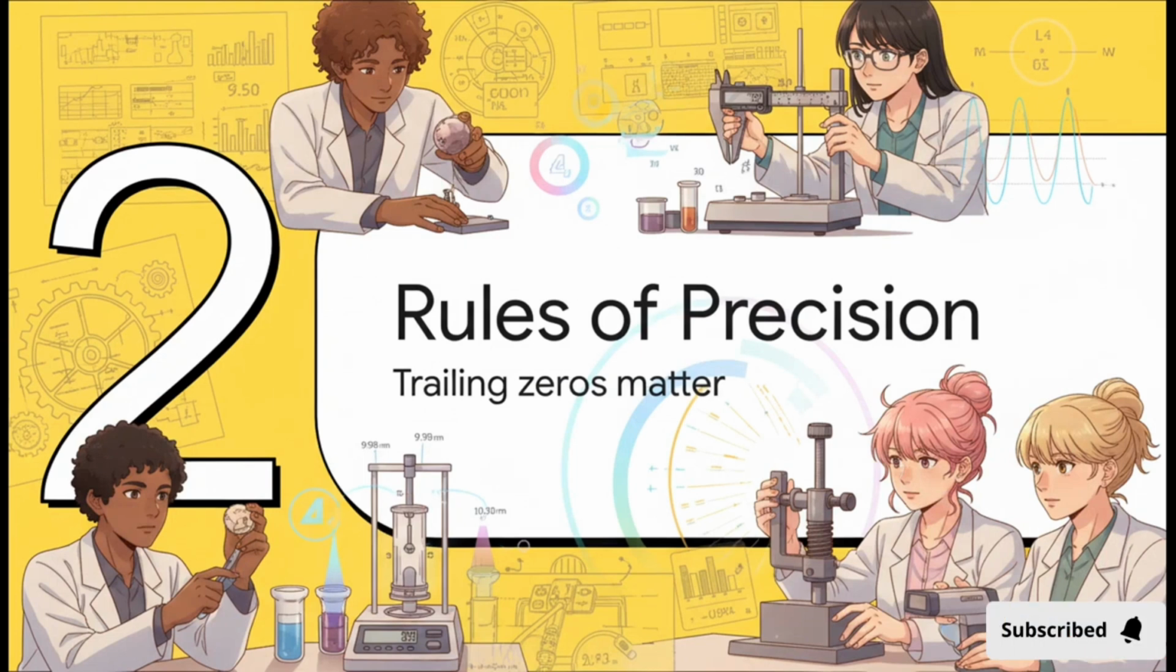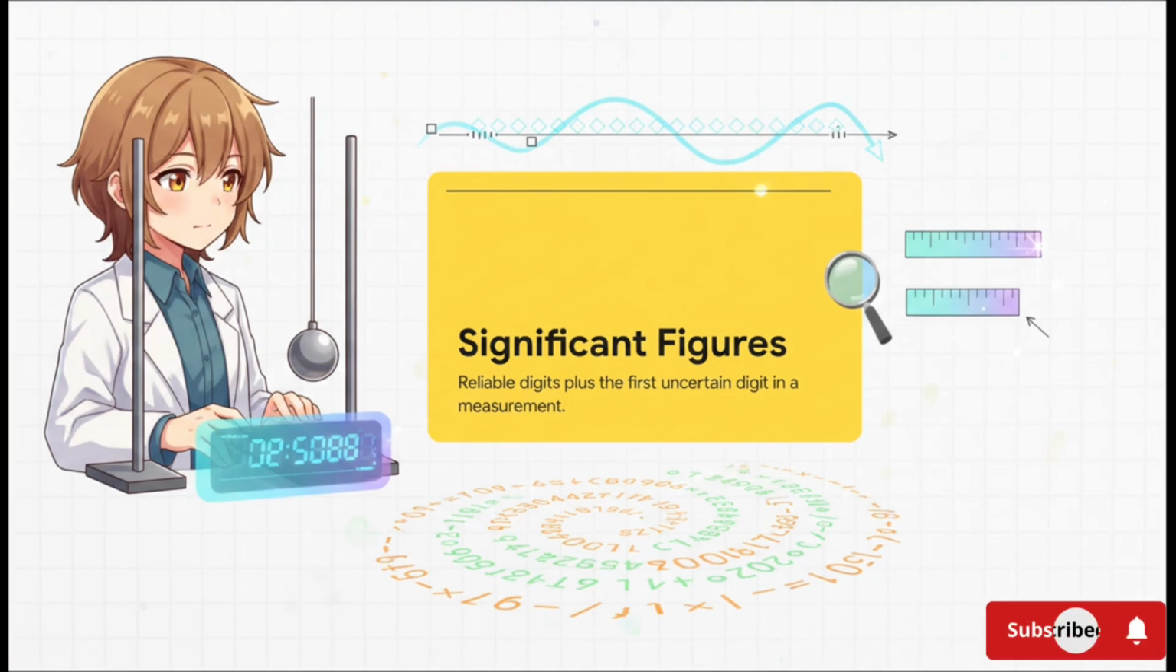Okay, section 2, the rules of precision and why those trailing zeros actually matter. Let's be real for a second. Every single measurement we make involves errors. Absolute perfection, it's just impossible. There's always a limit to how precise our instruments are. So, significant figures are basically how we honestly report that precision to the rest of the scientific community.